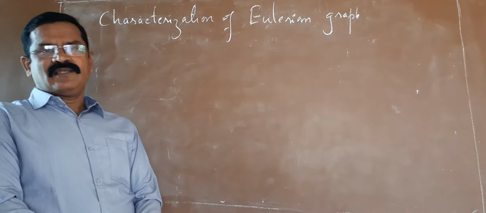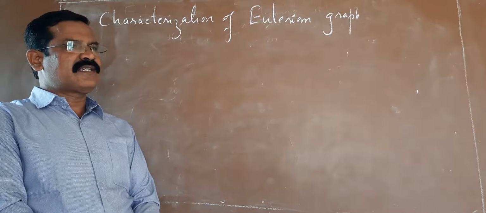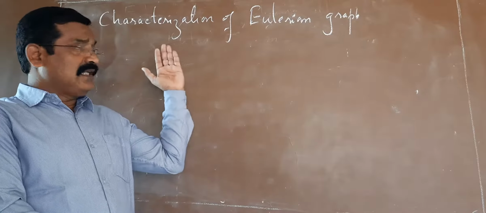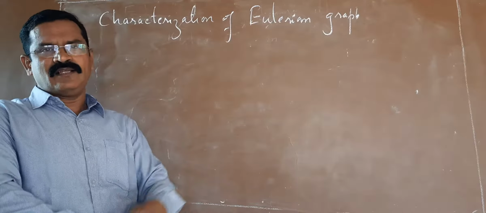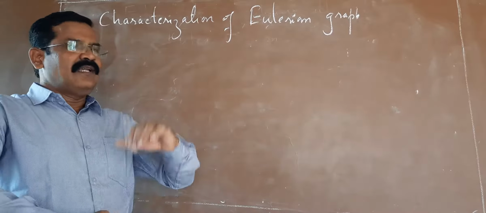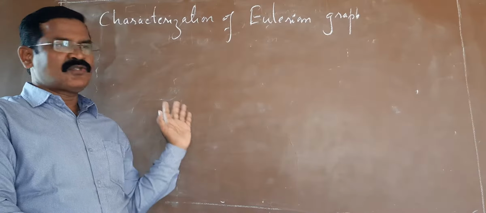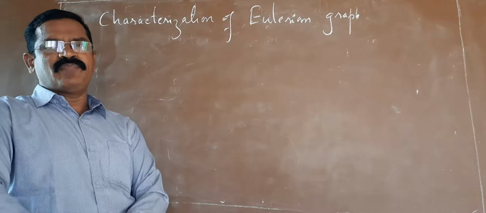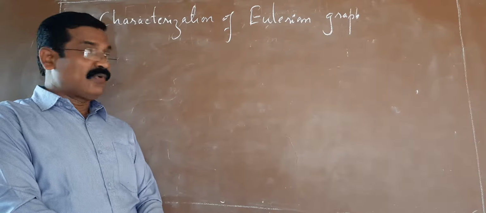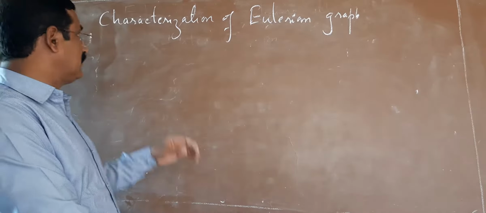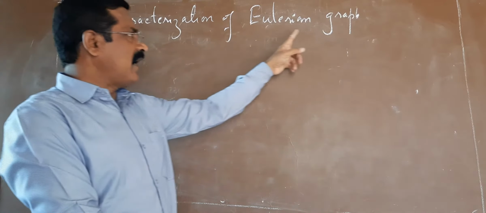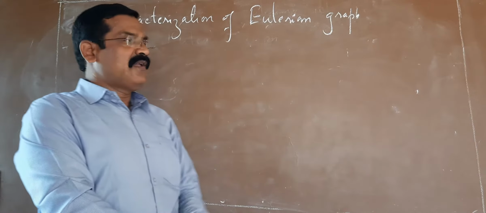In the previous sessions, we have discussed the Eulerian trail, Eulerian cycle, and Eulerian graph, with examples. So we have discussed those three concepts with different examples to clarify the concepts. Today, we are going to discuss one important result, that is the characterization of Eulerian graph.